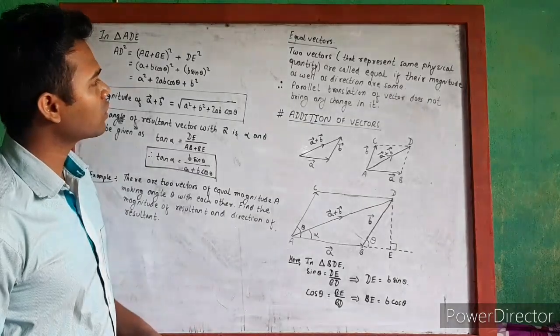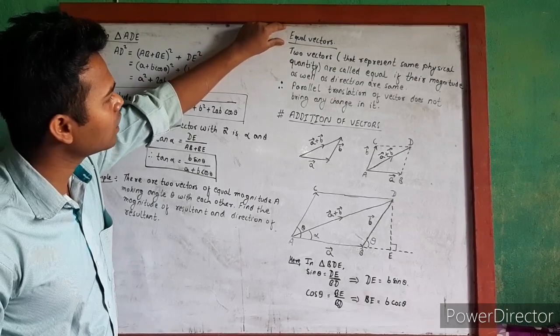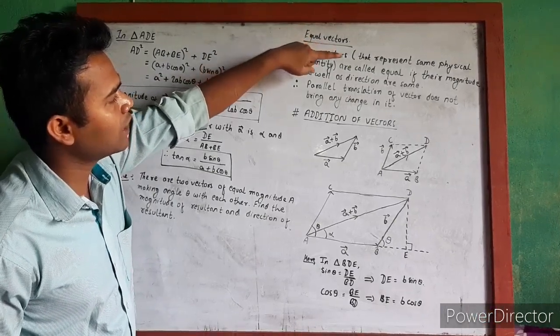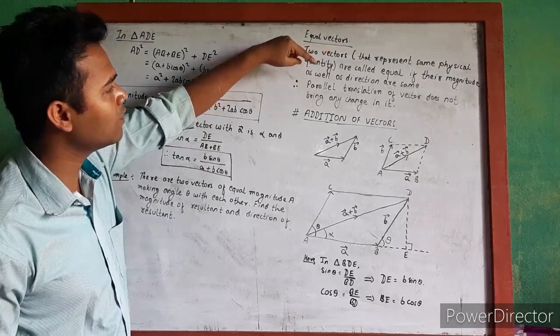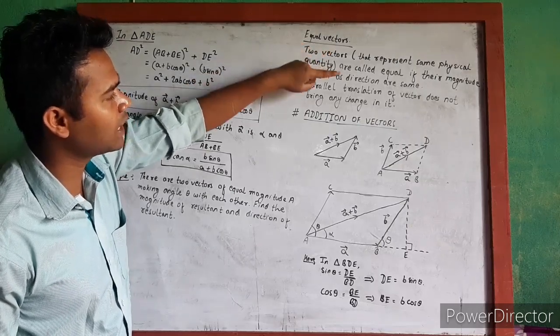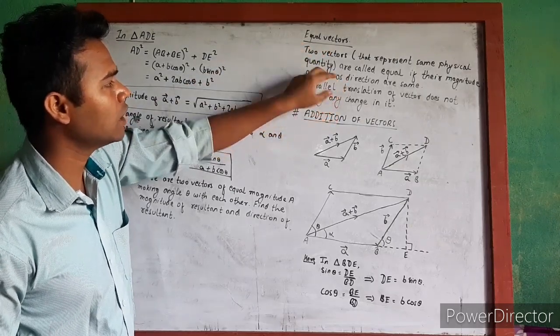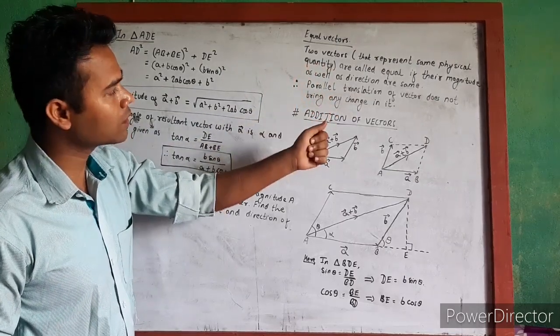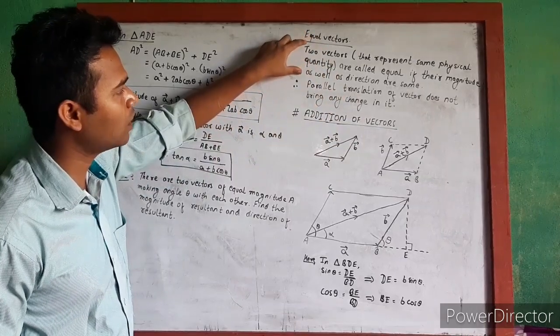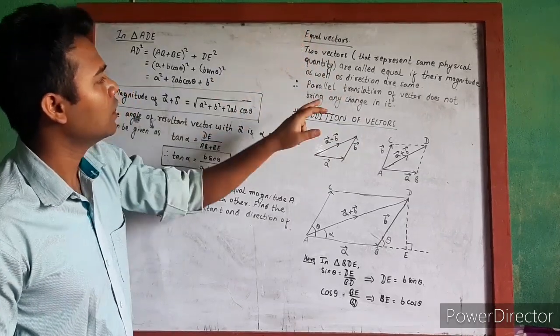Now let's talk about equal vectors. Two vectors that represent the same physical quantity are called equal if their magnitude as well as direction are the same. That means if two vectors have the same magnitude and the same direction, then those vectors are called equal vectors.